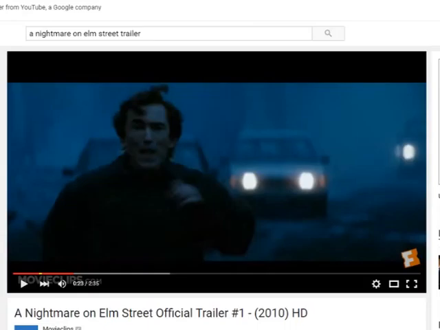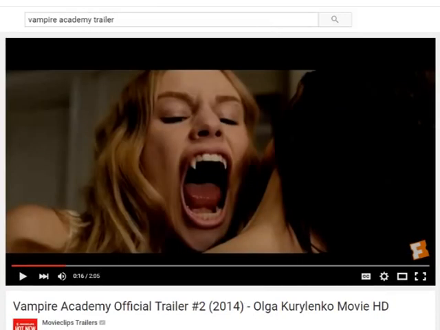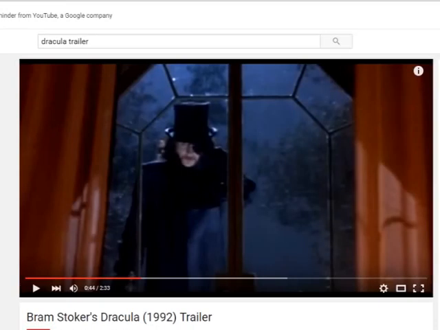For the vampire aspect, we looked at Twilight, Vampire Academy and Dracula, both from very different ends of the spectrum. Both Twilight and Vampire Academy are very modern and more likely to appeal to the target audience we were trying to reach. But Dracula had the authentic and traditional vampire aspect that would help our characterisation.